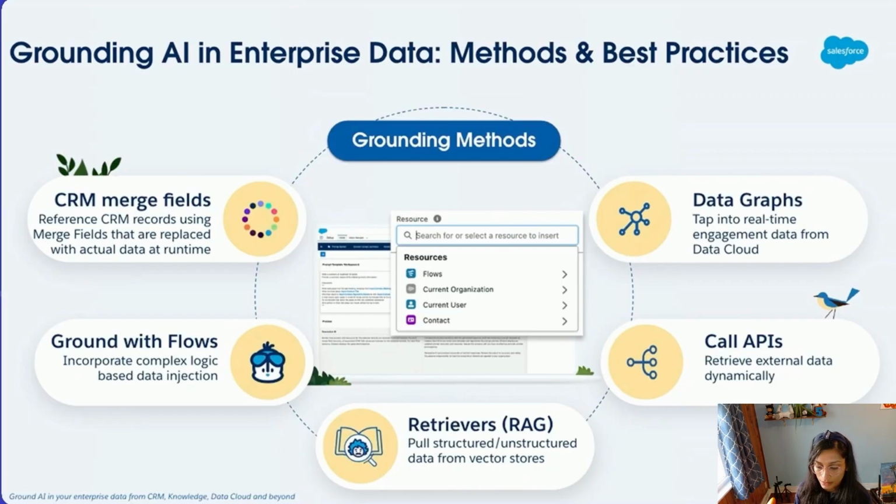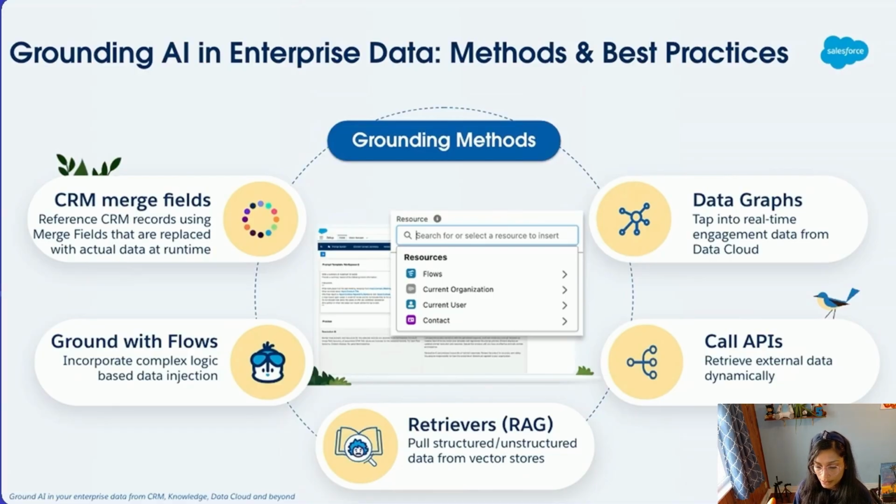The main challenge with AI agents, Agentforce agents, is going to be making sure they're not hallucinating. And the best way to do that is making sure the data is grounded. There are different mechanisms, right? We have CRM merge fields. I made videos on that, on how you can add fields from within Salesforce in the prompt template. You can ground with flows. You can bring more complicated logic into your prompt template. Retrievers and RAG is something I have not talked about before. I will be making videos on that as I learn more.